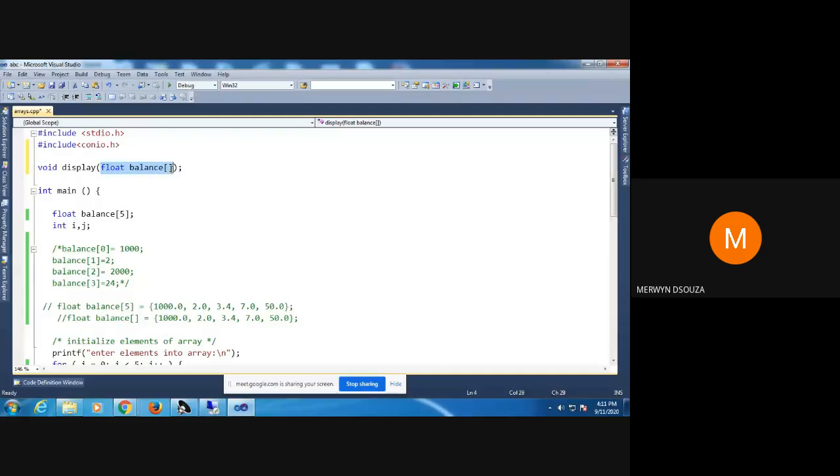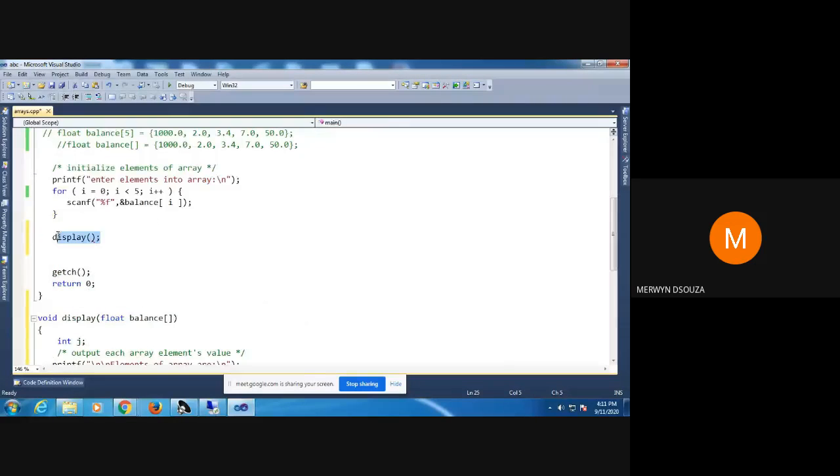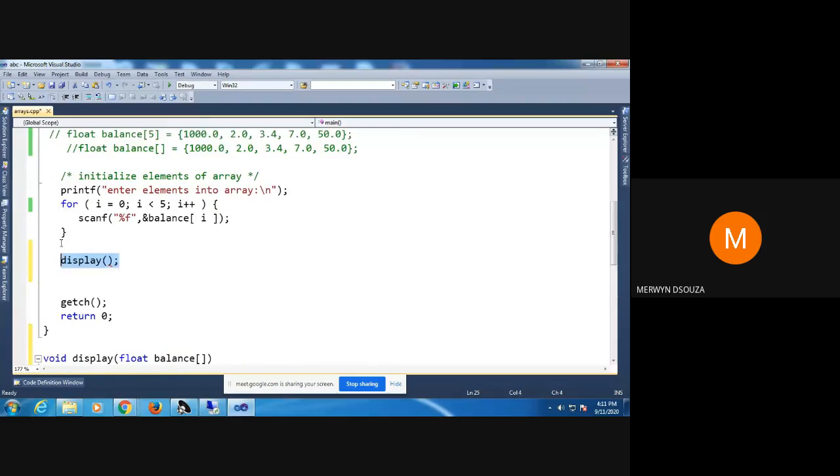I've told my compiler that I'm going to use an array as a parameter, as an input to the function. But here, when I'm calling the function, I'm not giving the input. That's why it is showing me in red. So I have to put the name of the array inside that. The moment I put it, the error will go.